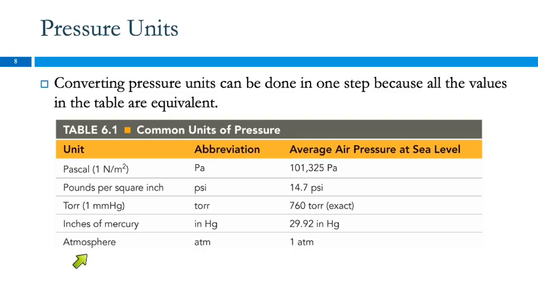Down here we have an atmosphere, and over here we're listing in these different units the average air pressure at sea level. So 1 atmosphere at sea level is kind of defined as that. If we look at heights of columns of mercury, inches of mercury, because you could use an English ruler to measure that instead of a metric one, you get 29.92 inches of mercury. In millimeters or torr, it would be 760. And this number is exact because it was defined that way. An atmosphere is exactly 760 torr.